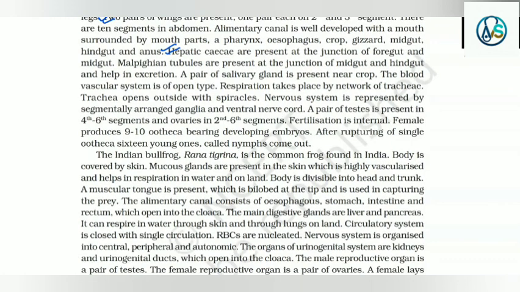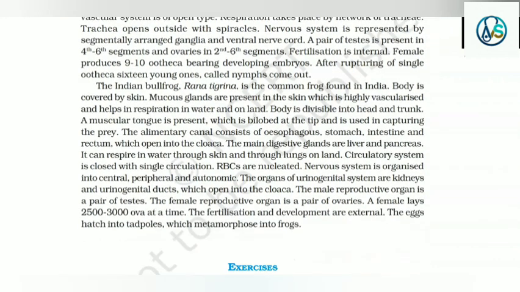Malpighian tubules are present at the junction of midgut and hindgut and help in excretion. A pair of salivary glands is present near the crop. The blood vascular system is of open type. Respiration takes place by a network of trachea. Trachea open outside through spiracles. Nervous system is represented by segmentally arranged ganglia and ventral nerve cord. A pair of testes is present in the 4th to 6th segments and ovaries in the 2nd to 6th segments. Fertilization is internal. Female produces 9 to 10 ootheca bearing developing embryos. After rupturing of a single ootheca, 16 young ones called nymphs come out.